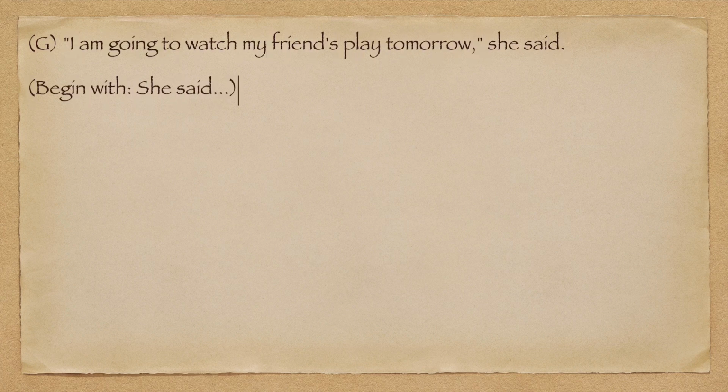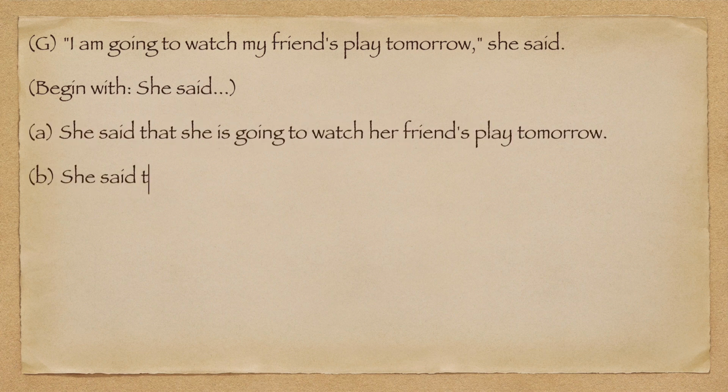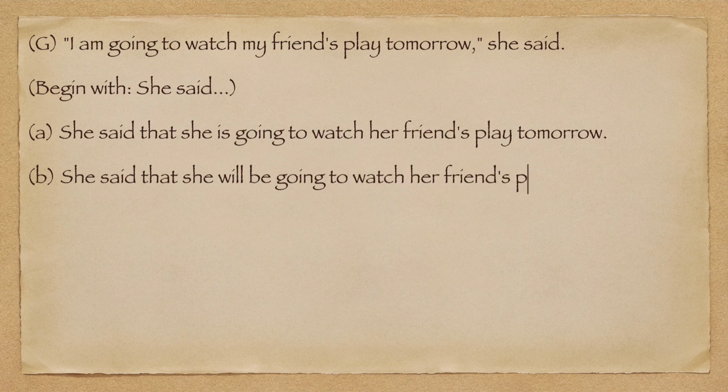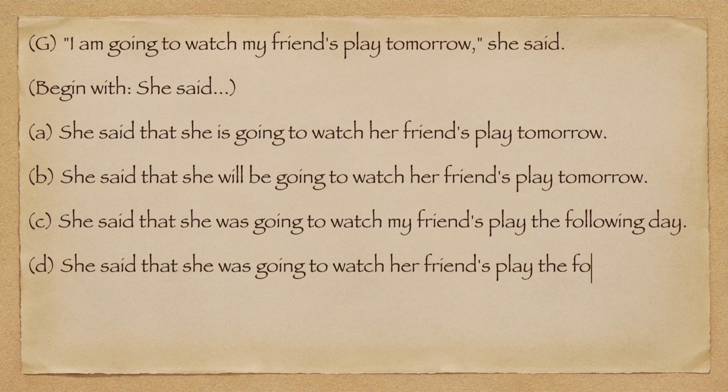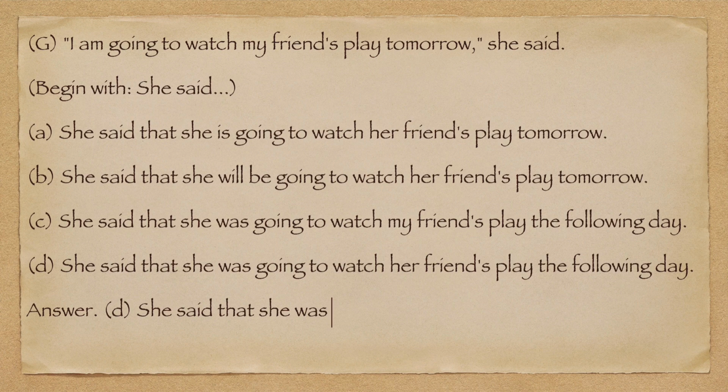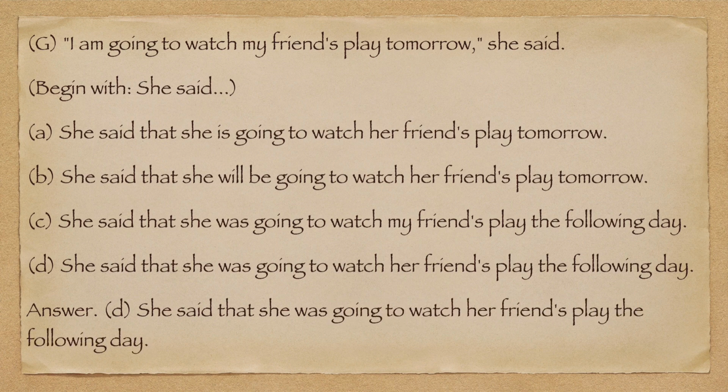G. I am going to watch my friends play tomorrow, she said. Begin with, she said. A. She said that she is going to watch her friends play tomorrow. B. She said that she will be going to watch her friends play tomorrow. C. She said that she was going to watch my friends play the following day. D. She said that she was going to watch her friends play the following day. Answer. D. She said that she was going to watch her friends play the following day.